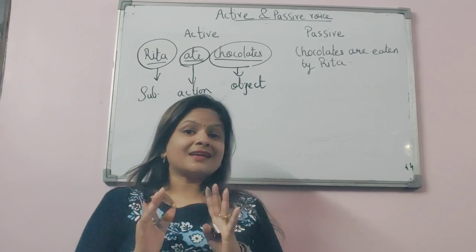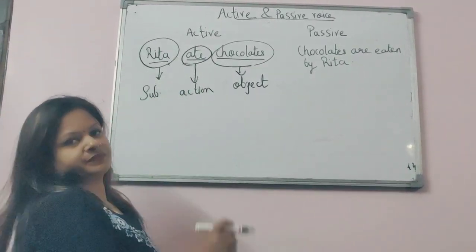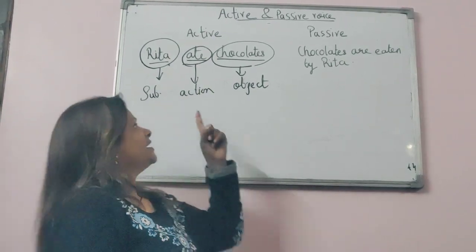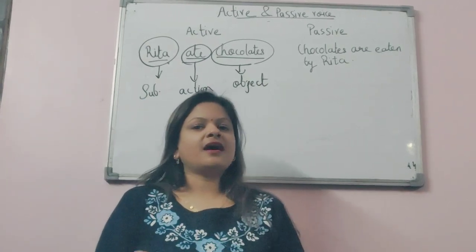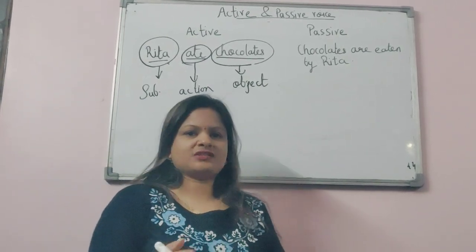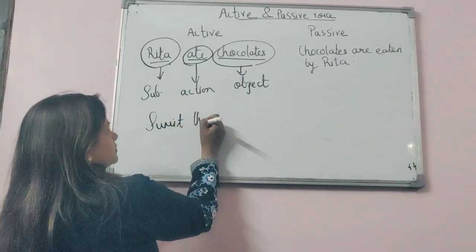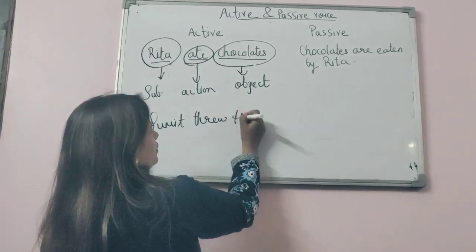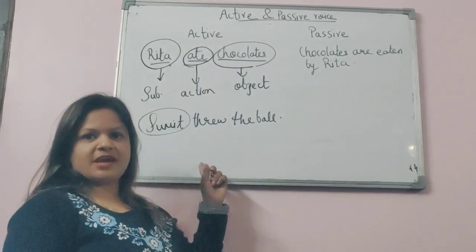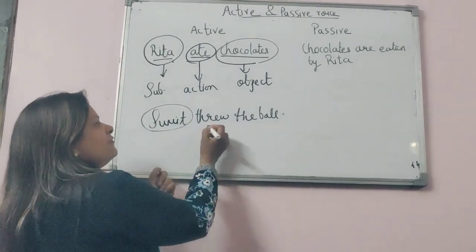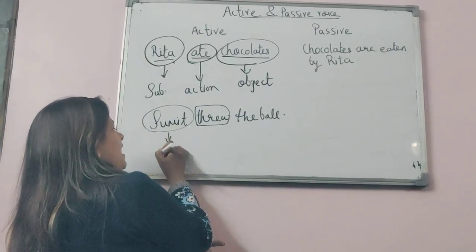So it is clearly stated here that if the doer is the subject, the one who is doing an action is the subject, that means it is in active voice. The aforesaid sentence is in active voice. Let's take more examples, like Sumit threw the ball. So in this sentence, Sumit is our subject, and he himself is doing an action of throwing the ball. So it is in active voice.